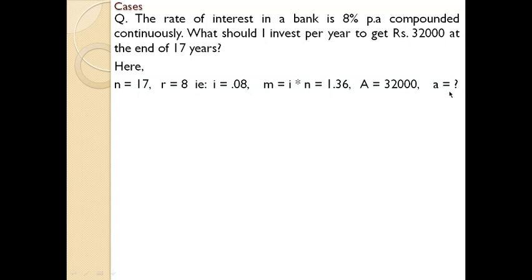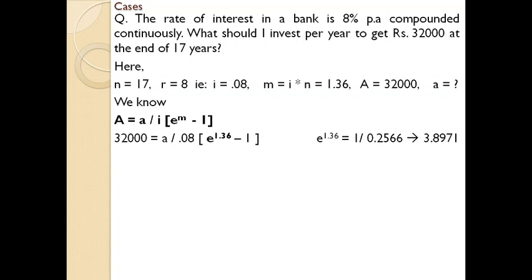So let small a be unknown, and then we know that the equation is capital A equal to small a divided by i into e raised to m minus 1. Here capital A is the final amount, and small a is the amount which we are depositing periodically.